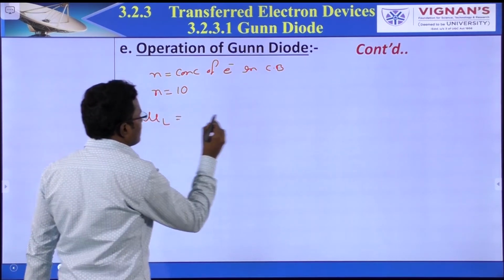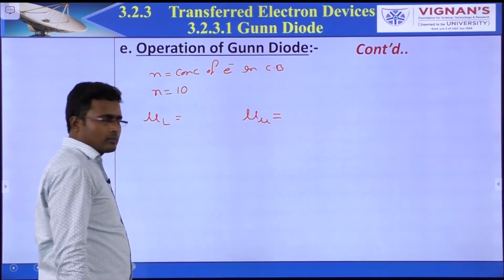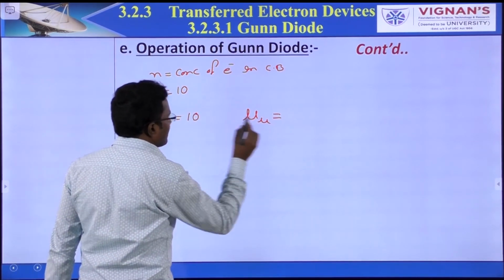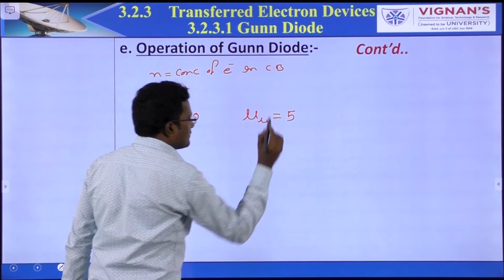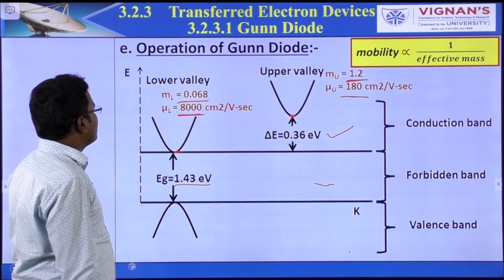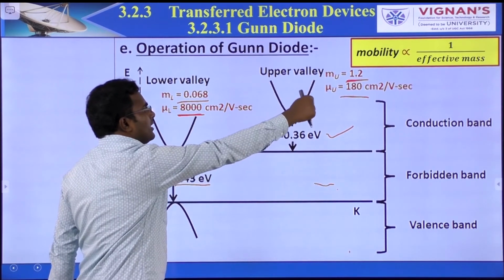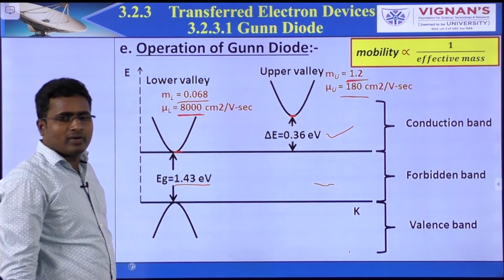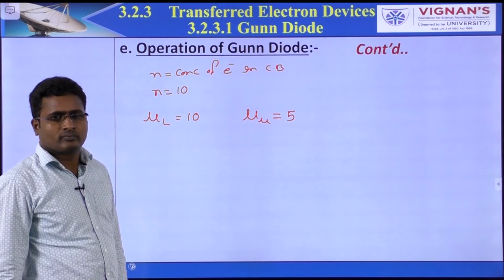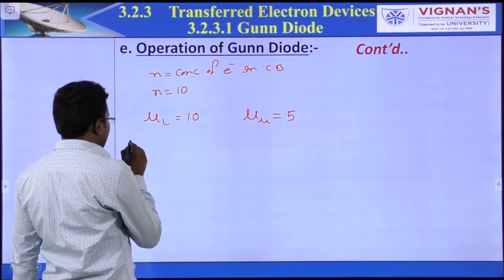Mu L is equal to... So here mobility is, let's say, 10. Mobility is 5. If you observe the energy band diagram, mobility at the lower valley is high and mobility at the upper valley is low. So that is satisfied. Okay, so we know that, let's say, first case.